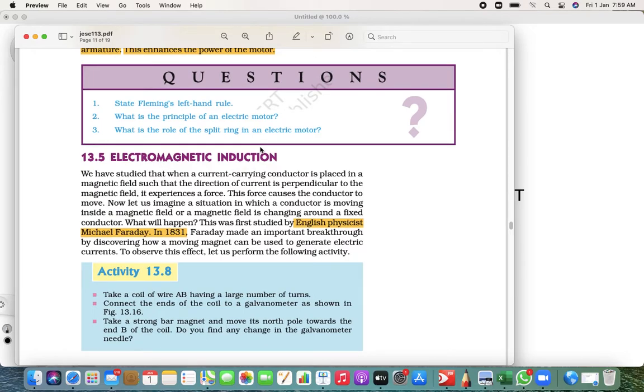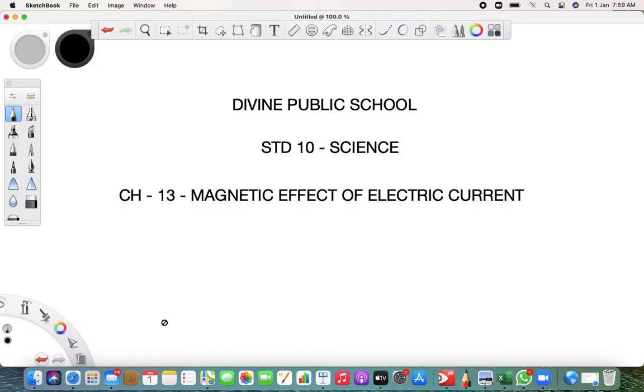Reverse true means what? Can a magnetic field produce current? Understand this very simple thing. So for that, they did an experiment.